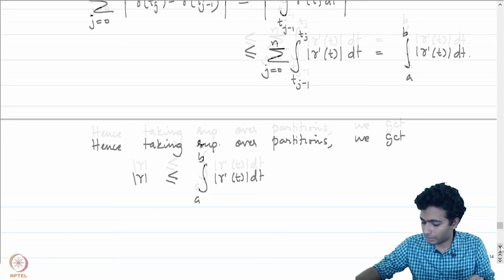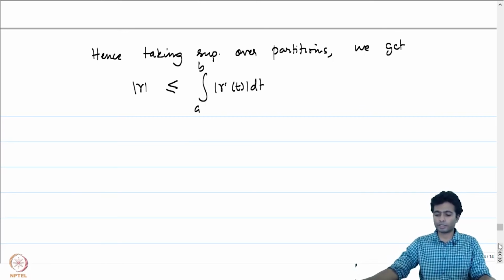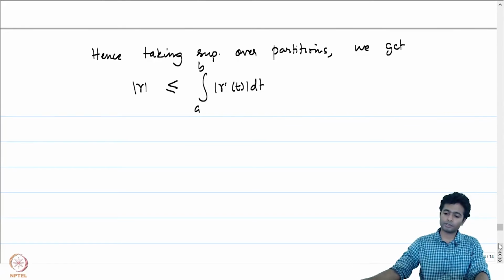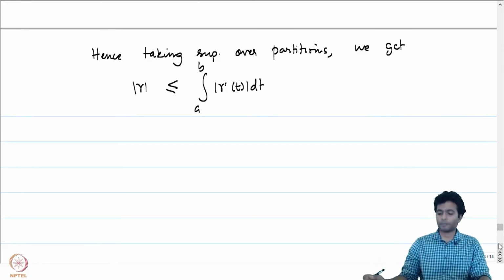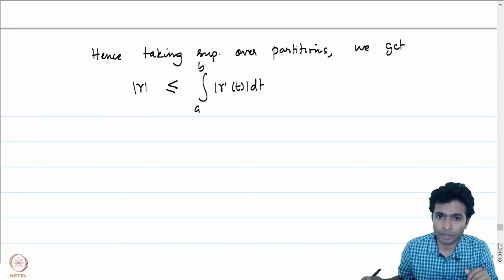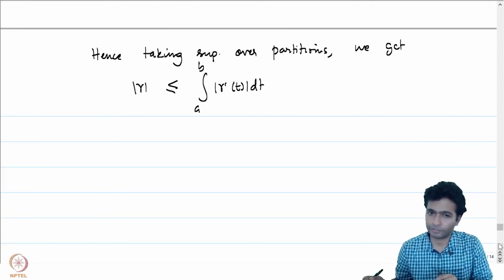The thing to note here is that gamma prime is a continuous function, since gamma is assumed to be continuously differentiable. The closed interval [a,b] is a compact set in R, and therefore the theorem which states that continuous functions on a compact set are bounded tells us that the integral on the right is a finite number, which tells us that the arc length of our given curve is finite.